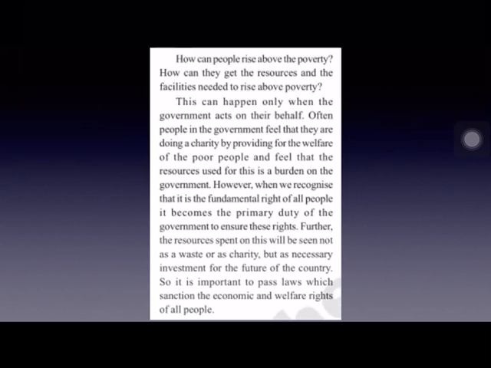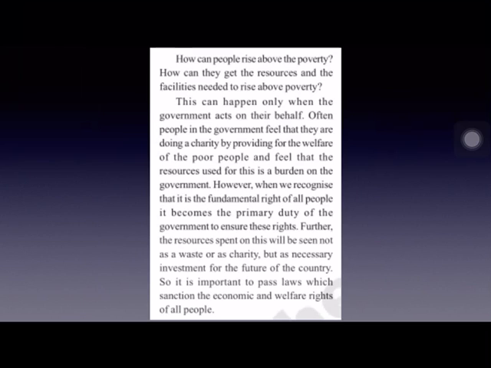Very often, people in the government feel that they are doing some sort of charity by providing different facilities and programs for the welfare of the poor people. Always they speak like that, as if they are doing some favor to the poor people by providing facilities and by introducing some programs for their development or for their welfare. They also feel that the money spent on such things is a burden to the government.